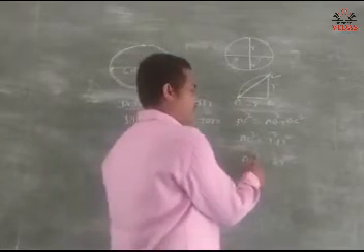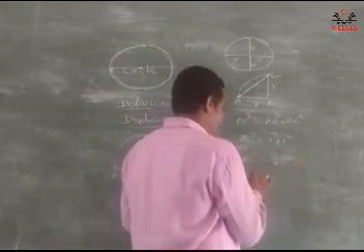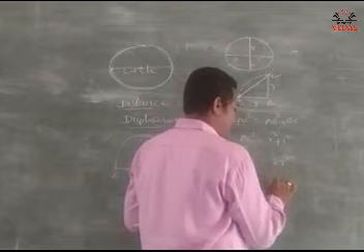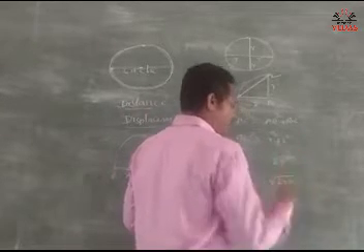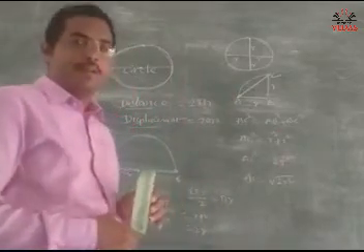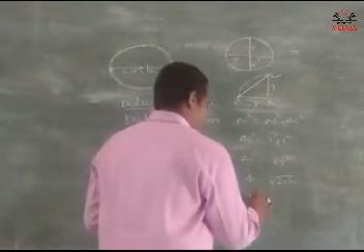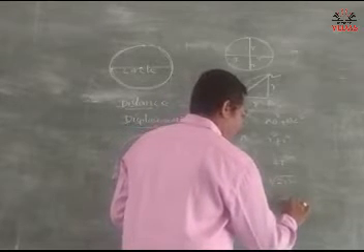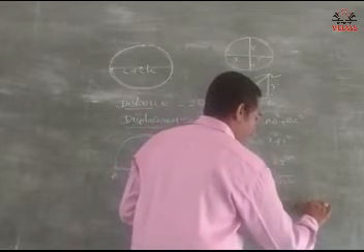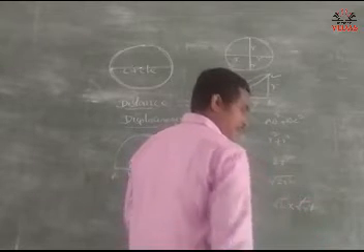Now AC is equal to root of 2r square. Again we are simplifying. AC is equal to root 2 into root r square, the root and square cancel out.